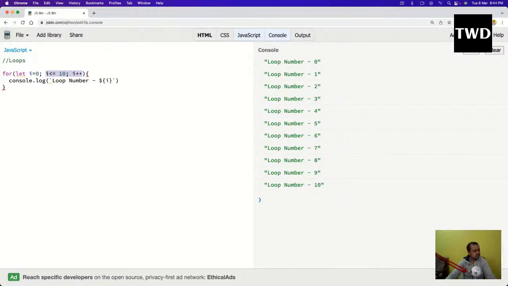Then we will look into the while loop. But one thing I will tell you, people use for loop more than while loop, but while loop is much easier to understand.